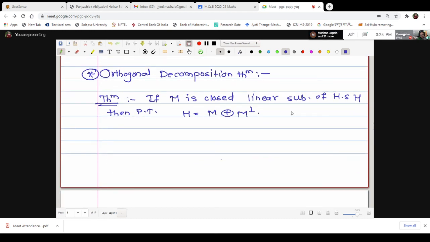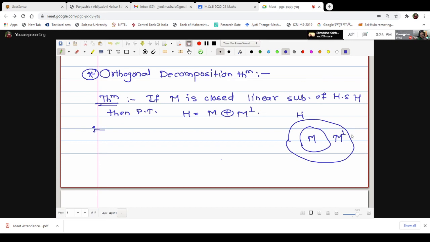What the theorem means, why the name is orthogonal decomposition. The word decomposition actually means factorization. We are going to divide, decompose, factorize. But the word orthogonal says that the factorization is in such a way that the two subspaces are orthogonal to one another. Suppose we have the Hilbert space H, and M is a closed subspace, then H is M direct sum M perp.